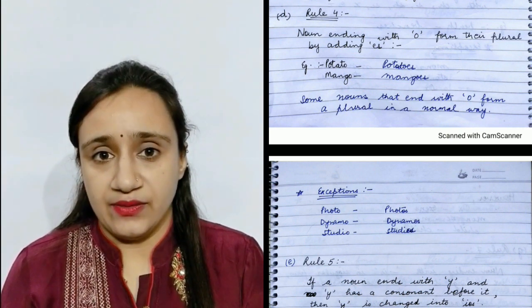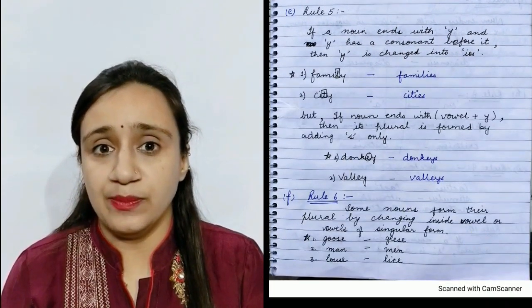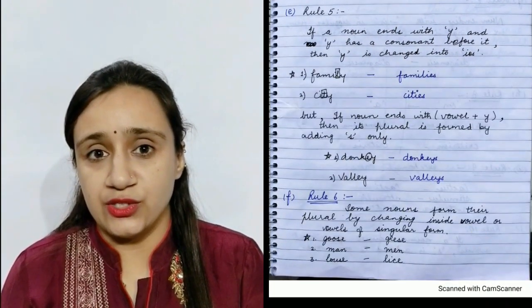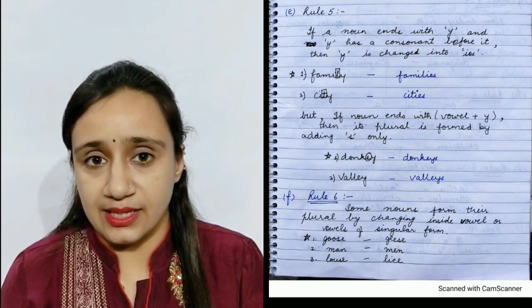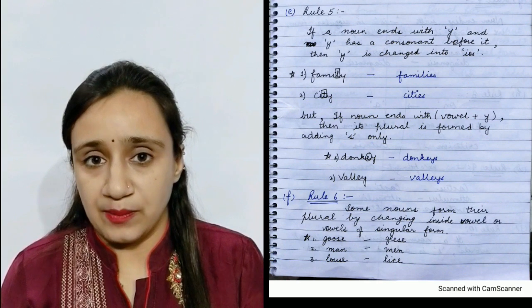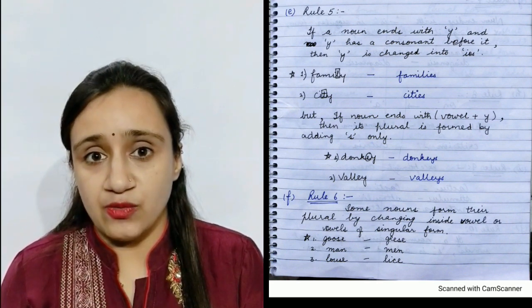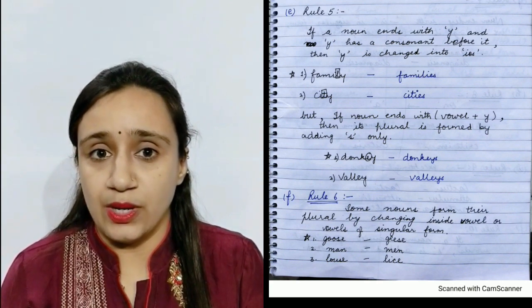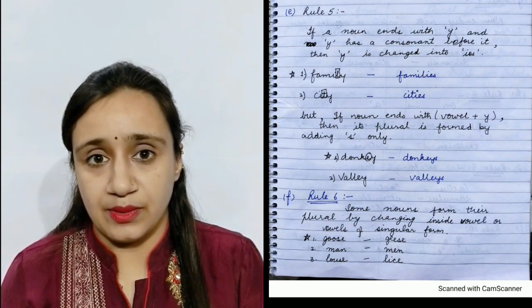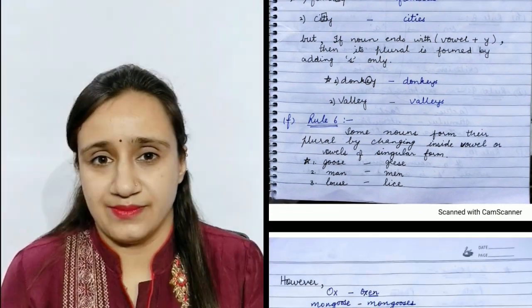Rule number 5. If a noun ends in y and the y has a consonant before it, it will change into ies. For example, city, cities, family, families. But if a noun ends in y and it has a vowel before it, it will change into s only. For example, donkey, donkeys, valley, valleys.